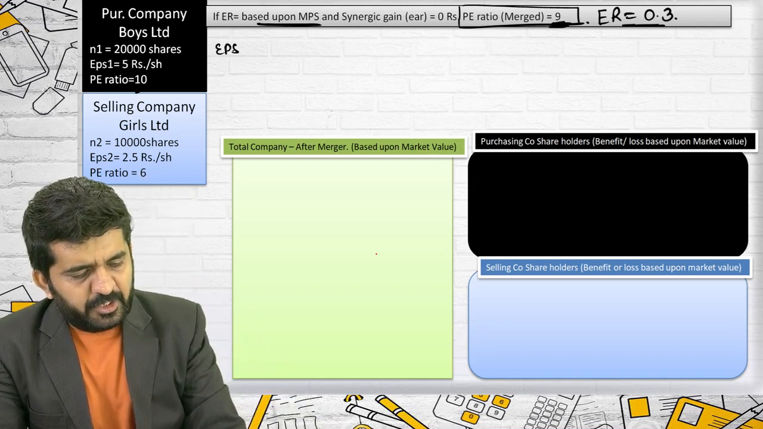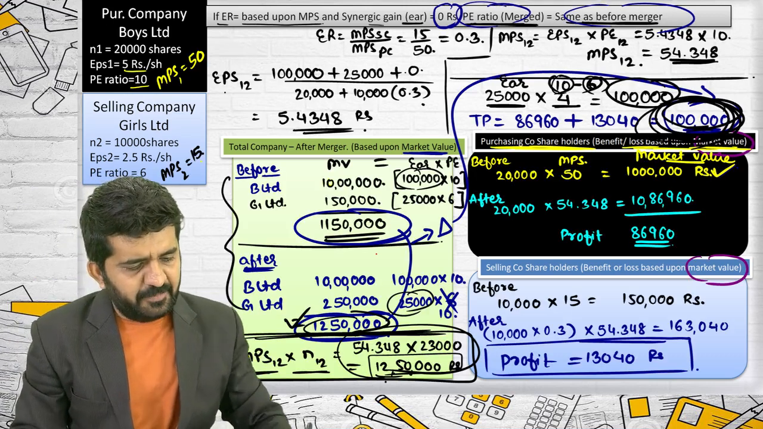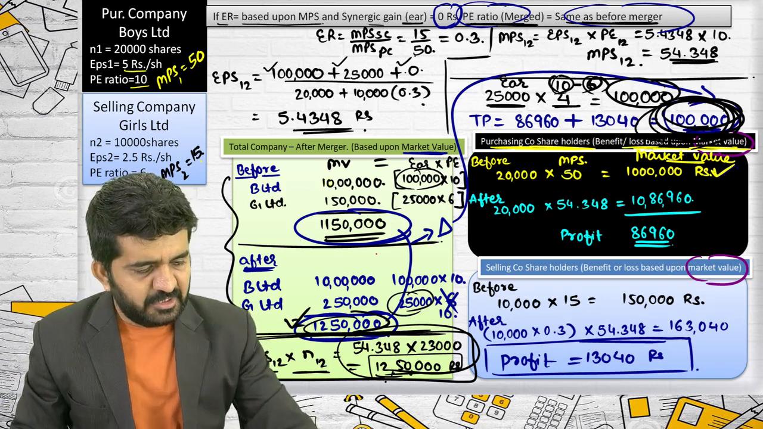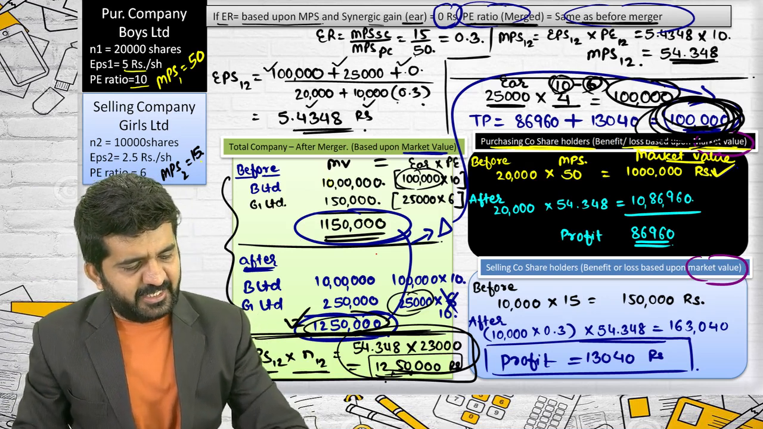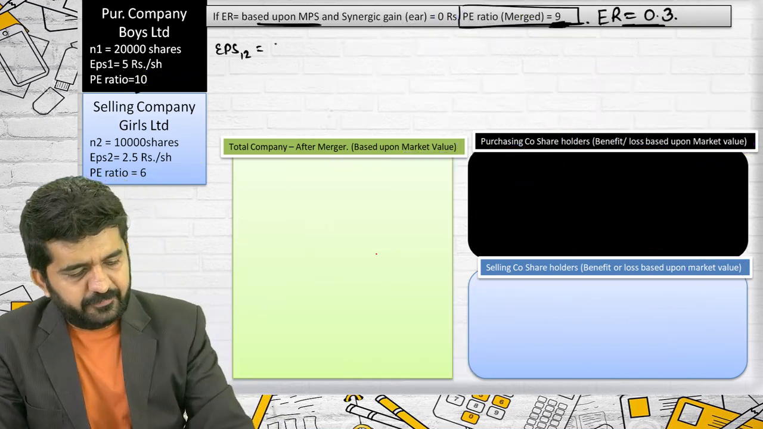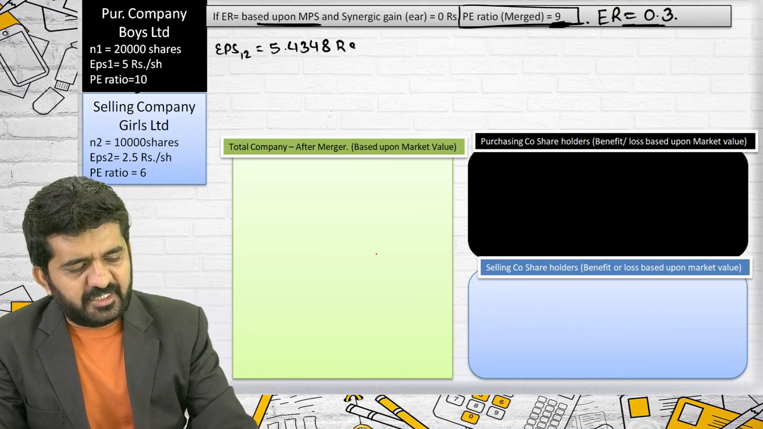I am finding out EPS 1-2. I think EPS 1-2 will also remain same. Why? 1 lakh is remaining as it is, 25,000 is remaining as it is, 0 is remaining as it is, everything is remaining as it is. So it is 5.4348. I have taken the same data.